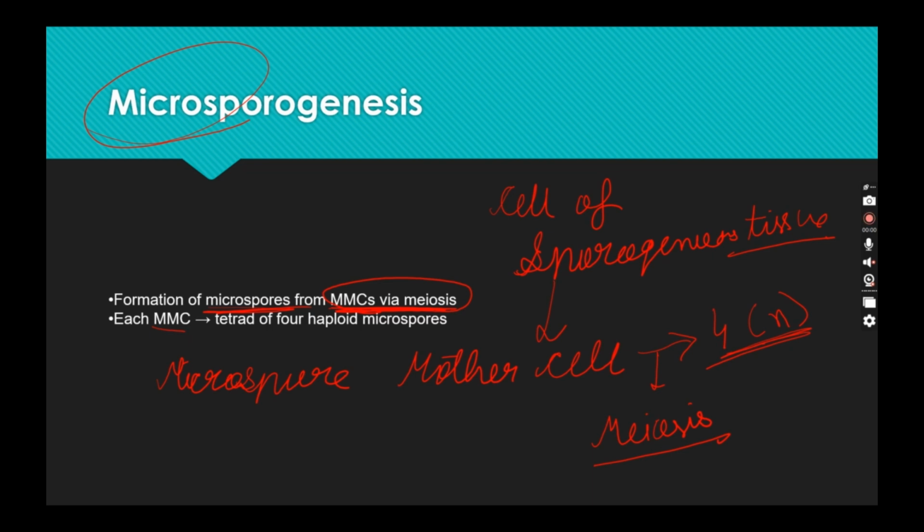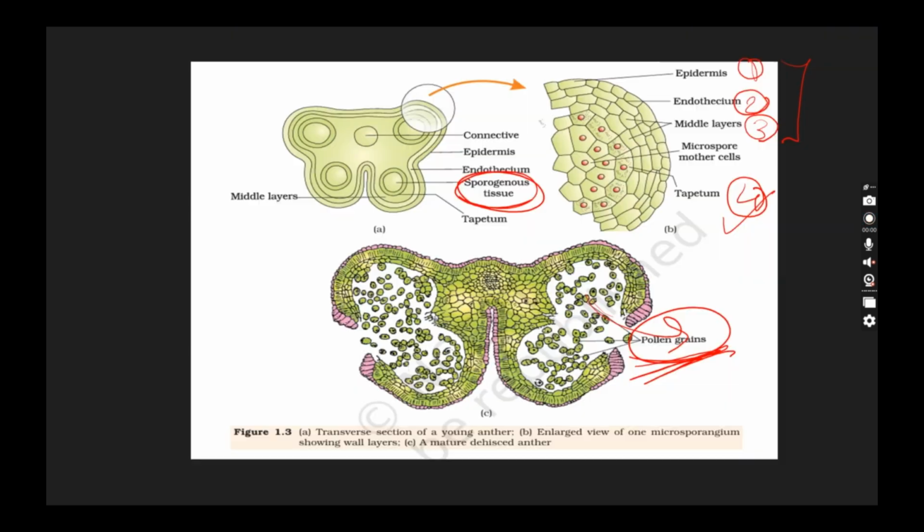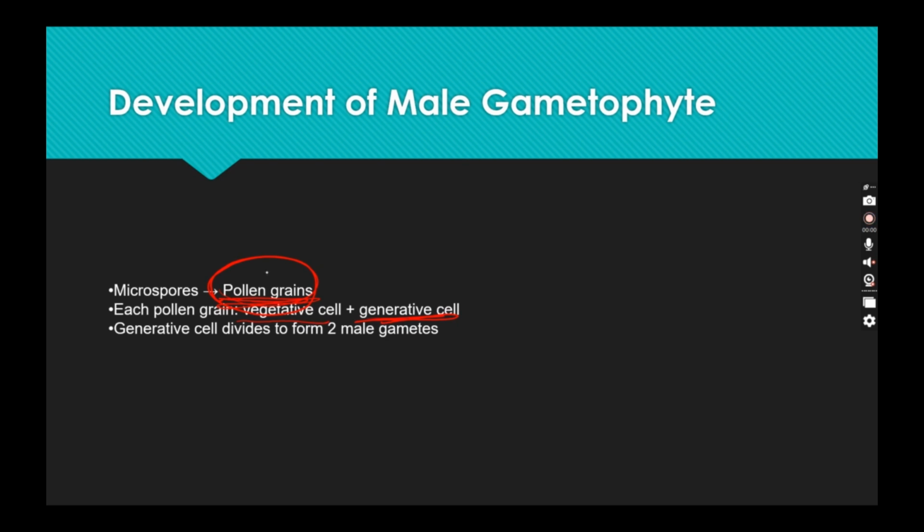What is microspore mother cell? It is the cell of sporogenous tissue. What is sporogenous tissue? This is the tissue found in the pollen sac of the anther. Then we all saw that. Now MMC will do the meiosis and produce tetrad of four haploid microspores. These microspores, when the anther matures, will be converted into pollen grains. Now, this pollen grain will be released under appropriate environmental conditions.